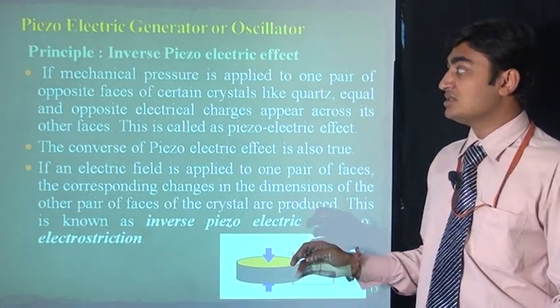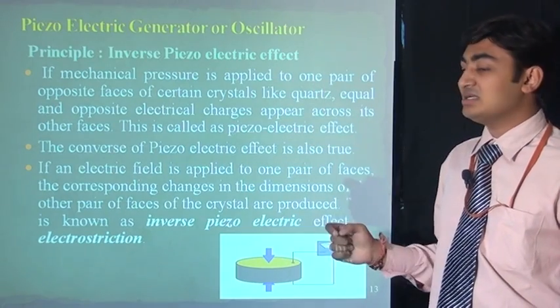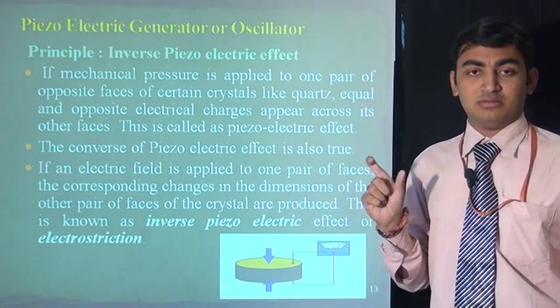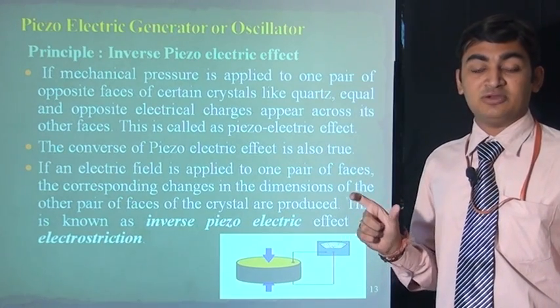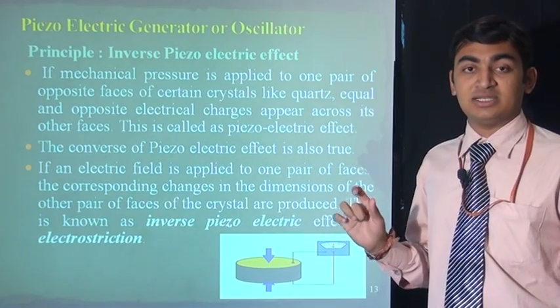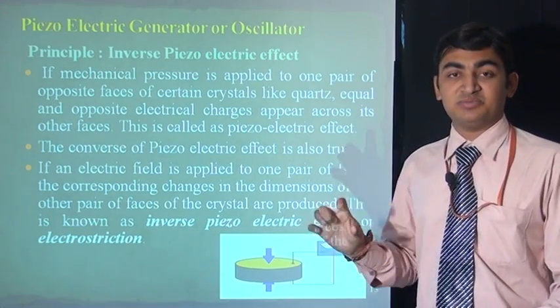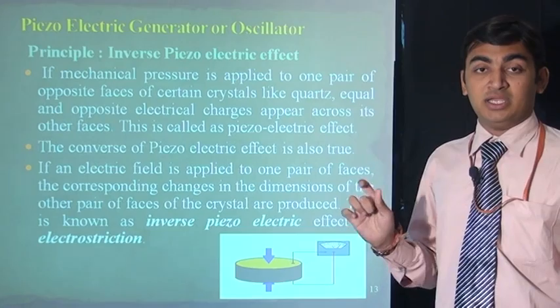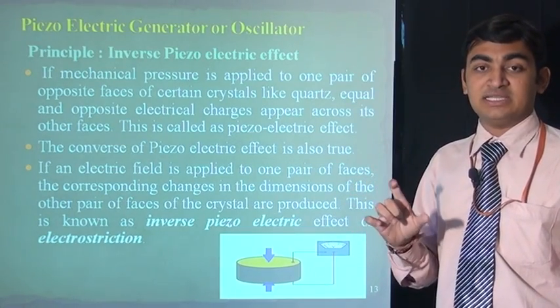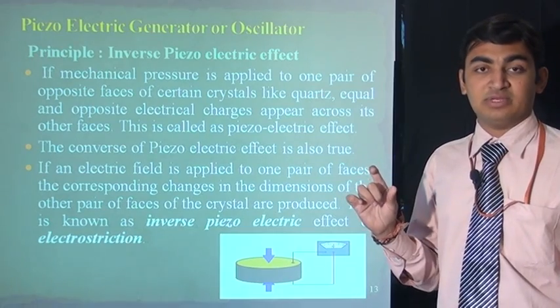in the magnetic field. Second method, piezoelectric generation of oscillator. Piezoelectric generation will depend on the vibrations of piezoelectric substances like quartz. Quartz is a piezoelectric substance on which, if we apply an electric field, then it will vibrate rapidly.